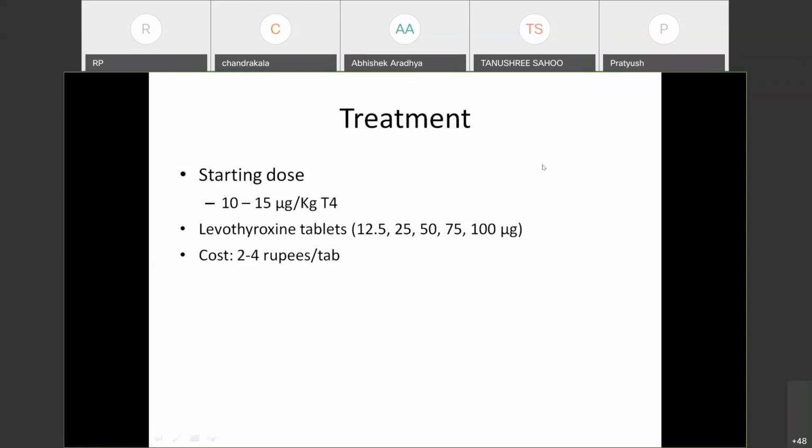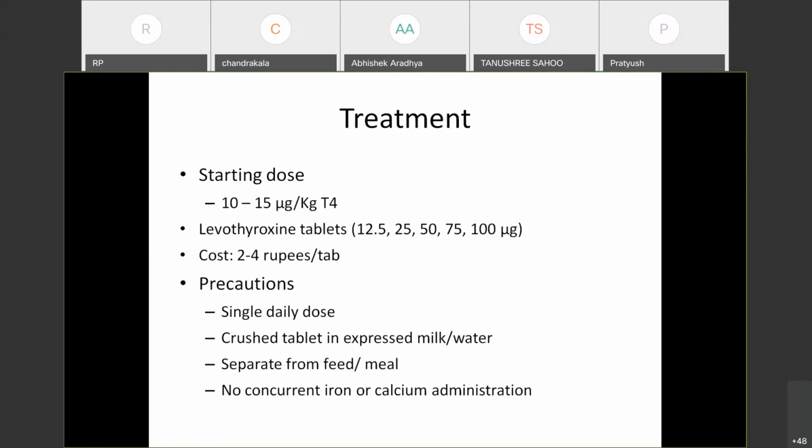And it is a very cheap tablet. Actually, the cost is around 2 to 4 rupees per tablet. And we have to counsel the parents how to administer the drug. It has to be given as a single daily dose. Preferably, it should be at a fixed time point so that the hormone levels will be stable and the dose will not be missed. The tablet has to be crushed. We don't have liquid formulations available in India, although it is available in the West, and some studies have shown that they are as good as the tablets. They are still not available in India.